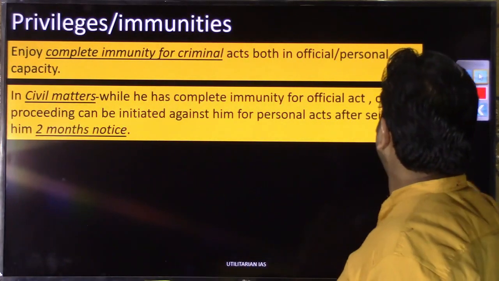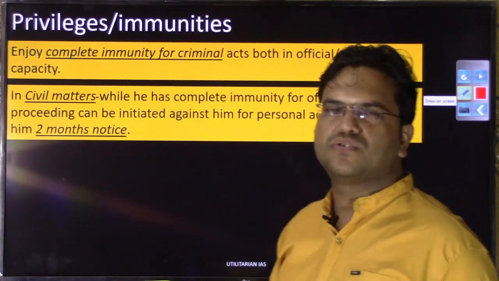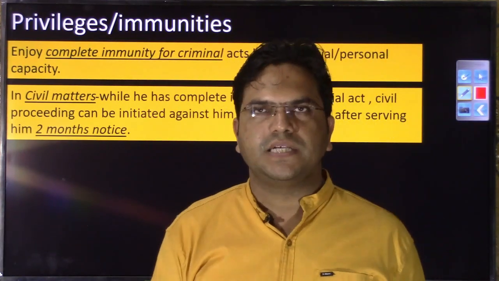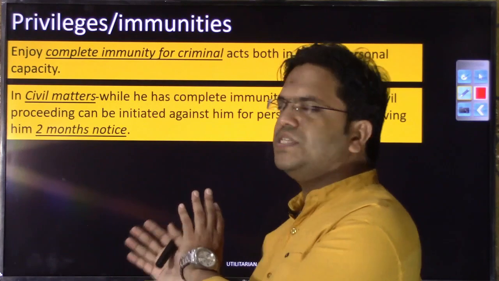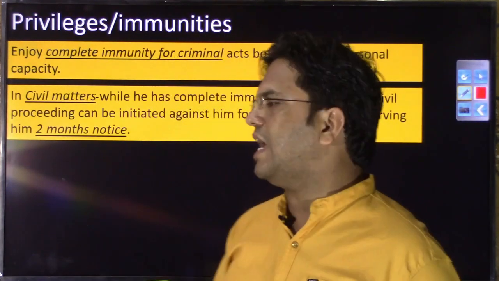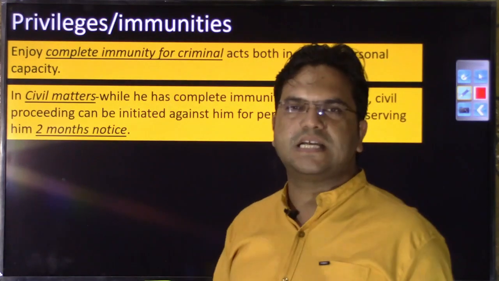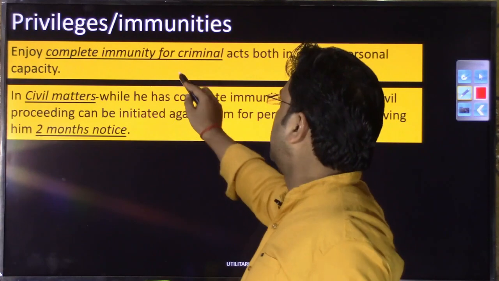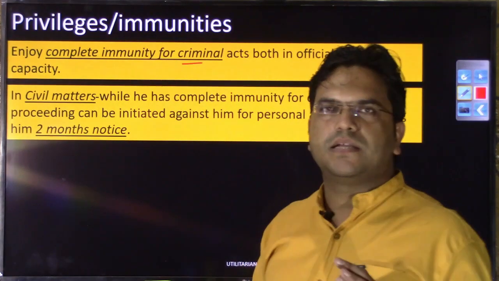Let us discuss the privileges and immunities of the governor. Privileges and immunities of the governor are the same as those enjoyed by the president. So you can take it as a revision measure for the president's privileges and immunity. As far as immunity that the governor has been given in criminal matters, he has been given a blanket immunity.